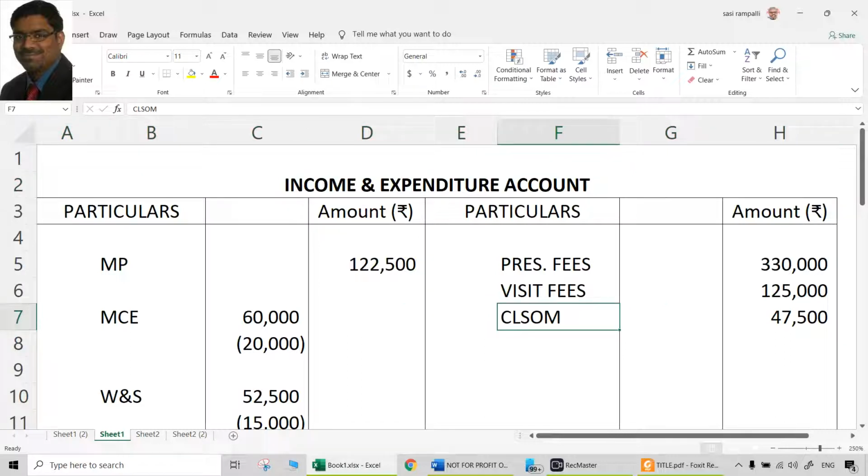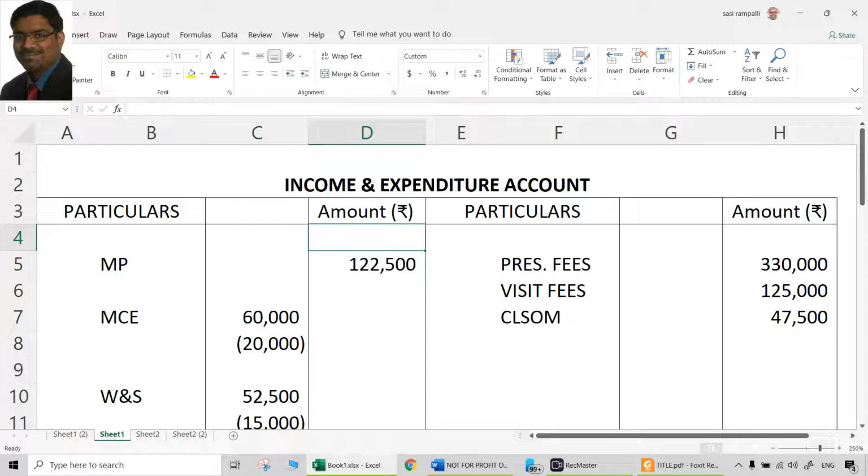Definitely, this also has the nature of a trading and profit and loss account only. So if you understand the nature, what should be debited and what should be credited will be the same. If there is any purchase of items related to stocks, it will be debited. Opening stock, if at all. In this case, there is no opening stock. Why? Because it is a freshly started practice.